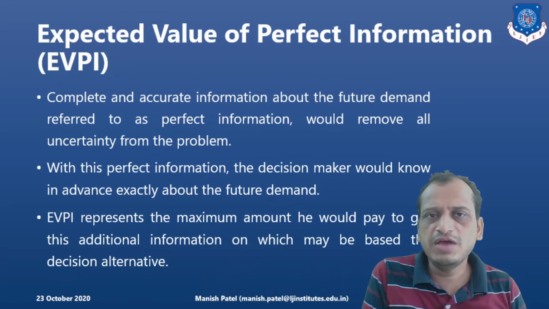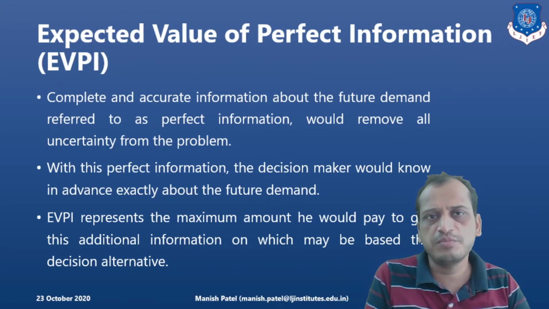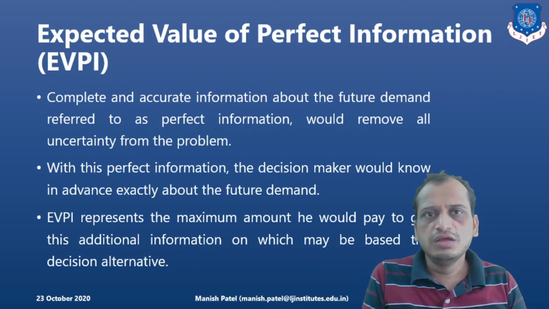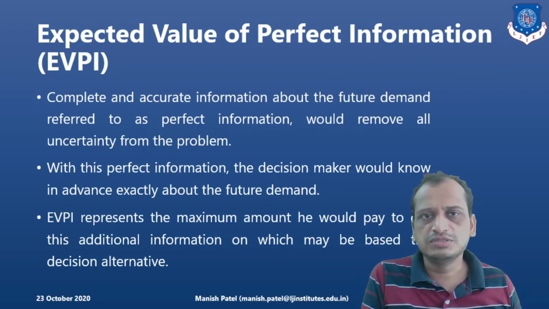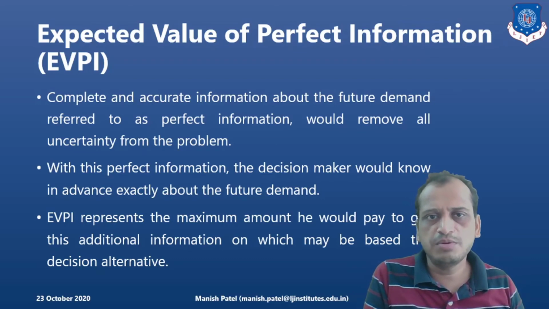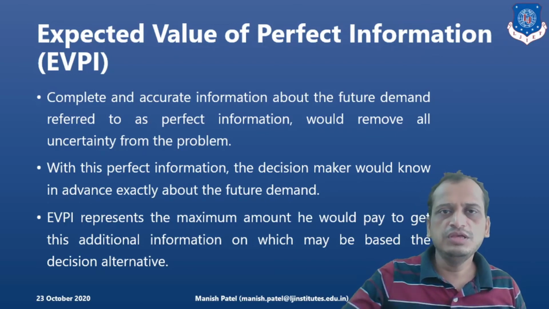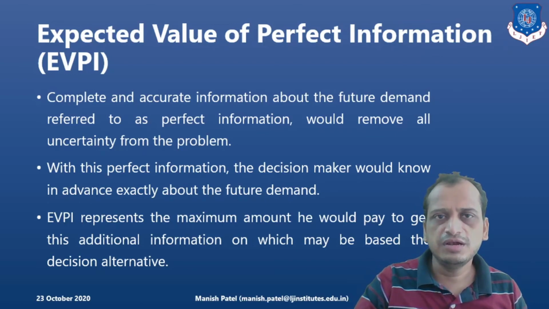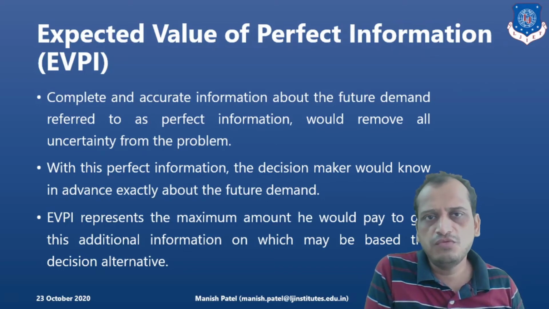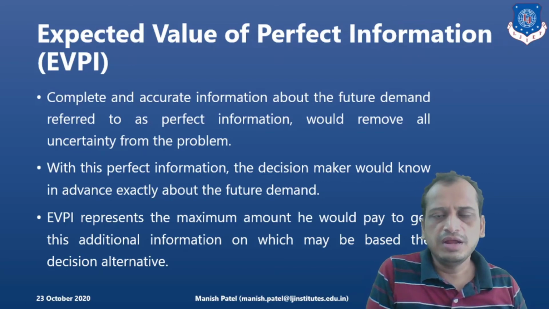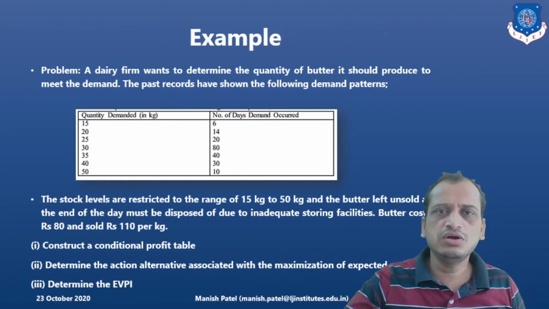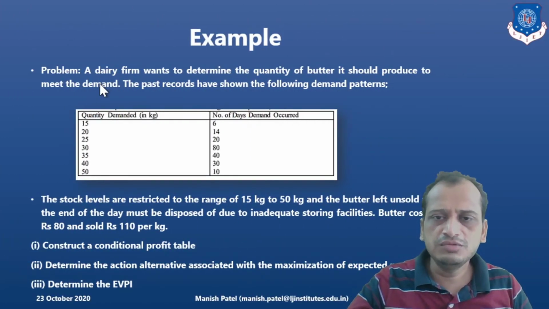Now, what about the expected value of perfect information? Let's say, for example, the newspaper boy has the perfect information. What do you mean by that? That the demand is exactly 10 copies, and he has stock of 10 copies. So what will be the expected value of that perfect information? Future demand, he can anticipate easily. Let's say, if in future there is demand of 20 copies, we can easily stock the 20. It is like an ideal condition, it is not that, but still we can easily solve the problem.